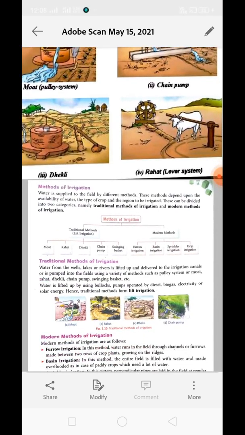Methods of irrigation are of two types. Okay, the first one is the traditional method, whereas the second is the modern method. We supply water to the field by using different methods. The basic thing is we are applying water to the plant. So there is the traditional method which was used by us for a very long period of time, but in the traditional method a lot of water got wasted, whereas in the modern method we save water. At the same time we provide water for the plant as well.